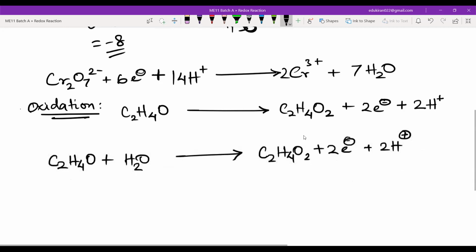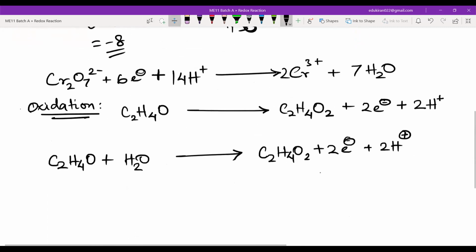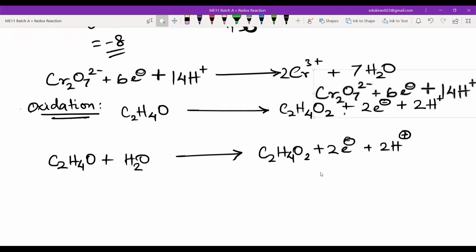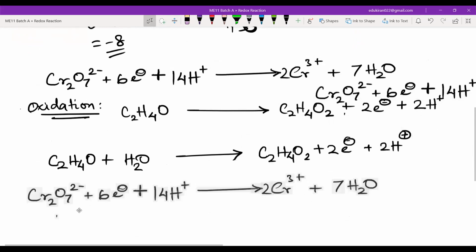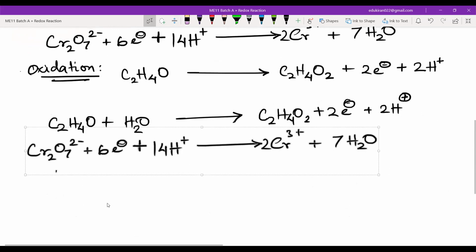Now I can also write this reaction, which is balanced from here. And then we can add these two, right?